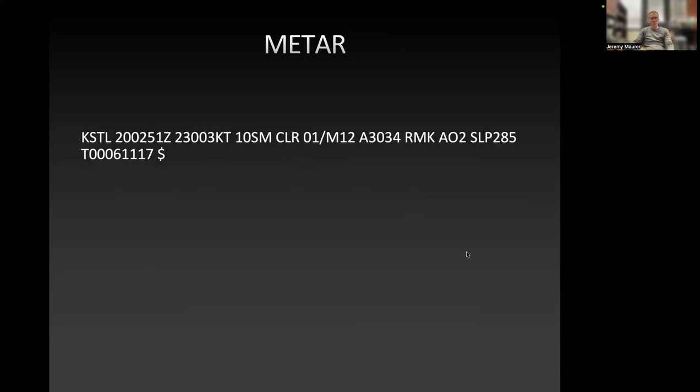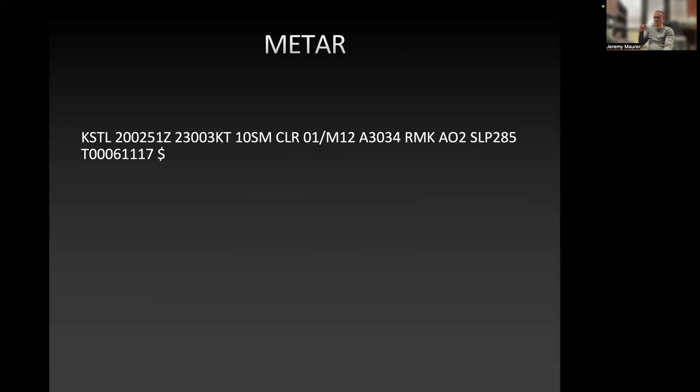All right, here is what a METAR looks like. And again, as you can see, it's written as a code. You see a bunch of letters and numbers, separated by spaces. Each thing separated by a space is one individual item. So KSDL, for example, would be one bit, and then 200025 1Z would be another section of the code. And so you can interpret these individually.